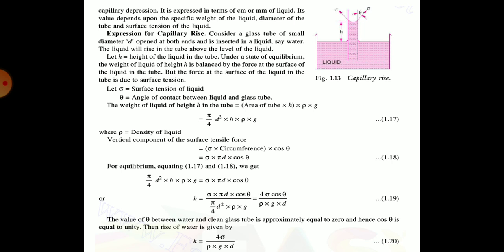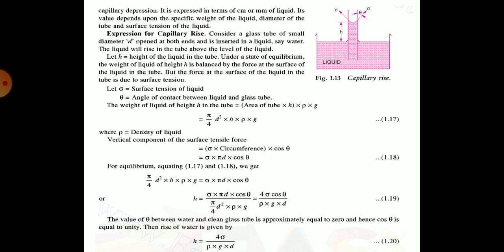Under a steady state of equilibrium, the weight of liquid of height h is balanced by the force at the surface of liquid in the tube. But the force at the surface of liquid in the tube is due to surface tension. Now, sigma is surface tension and theta is the angle of contact between liquid and glass tube.